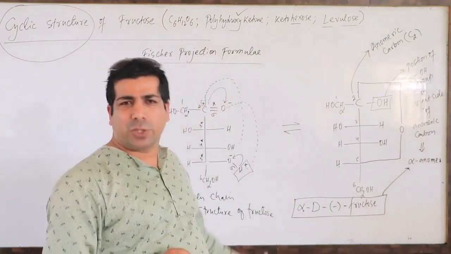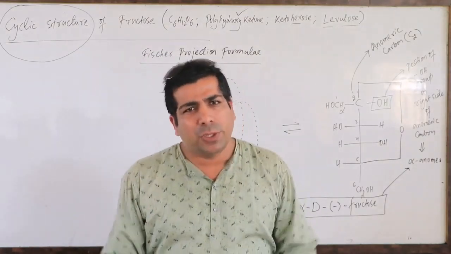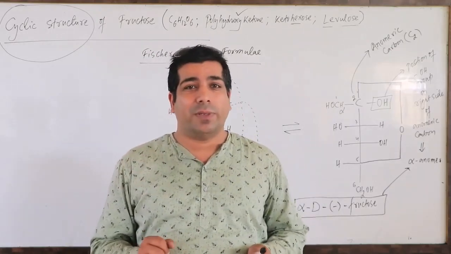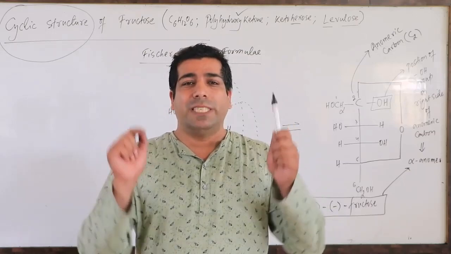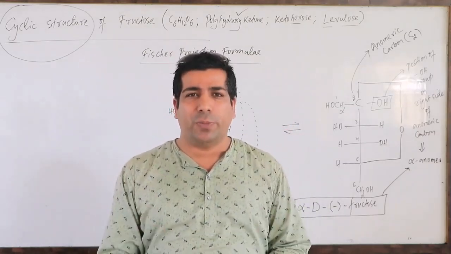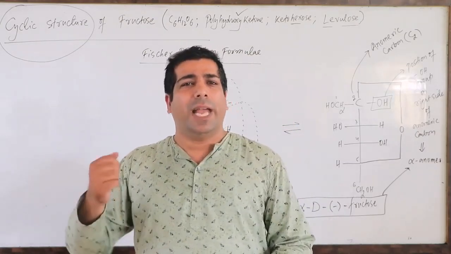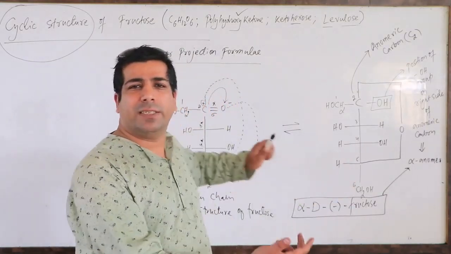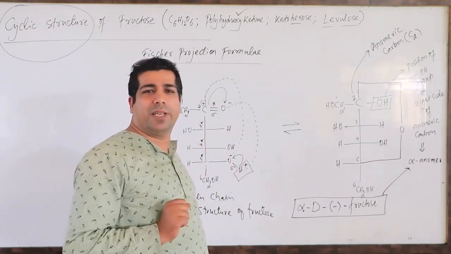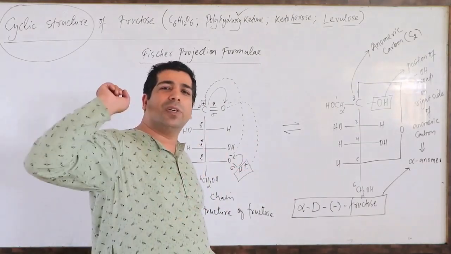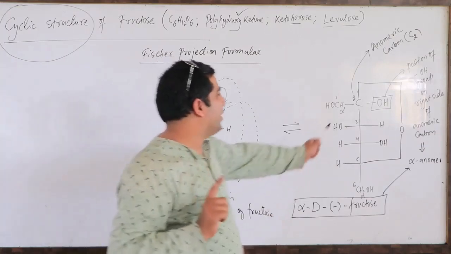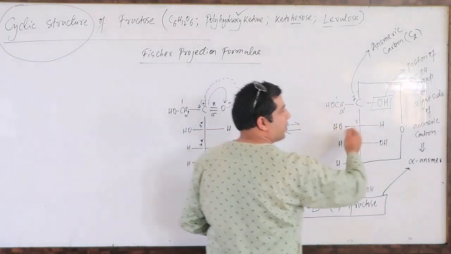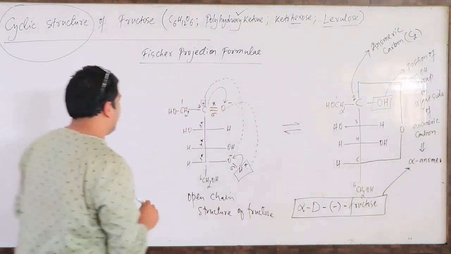But in case of fructose, which carbon is anomeric carbon? Second carbon, because it was the ketonic carbon, the functional group. So the difference in the position of OH group at anomeric carbon gives me anomers, and here the anomeric carbon is second carbon. So I will change the position of OH group at second carbon here, not at first. First it was in case of glucose, but here anomeric carbon is second carbon. So I will put this OH group on this side and CH2OH group on this side. So let us see.